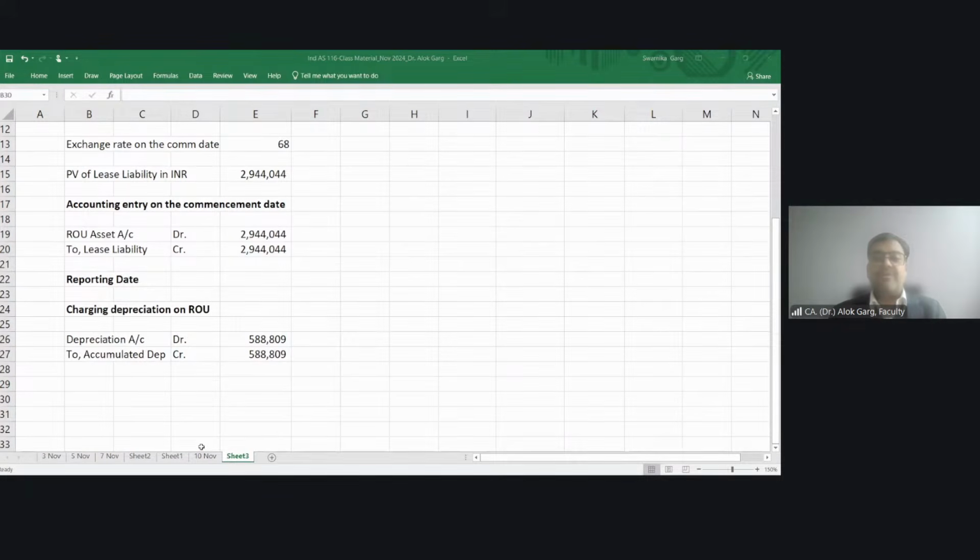Entry for interest cost. Entry for charging interest on lease liability. What is the accounting entry for charging interest on lease liability?